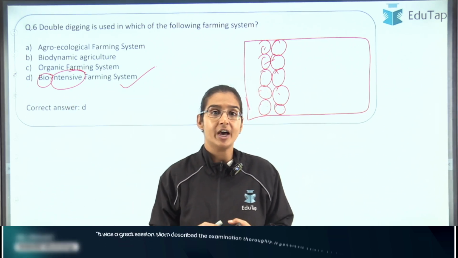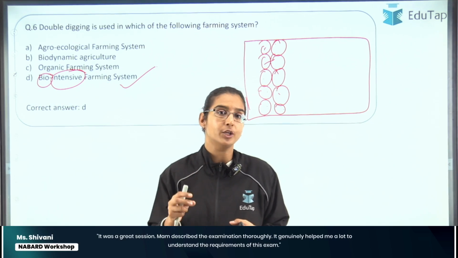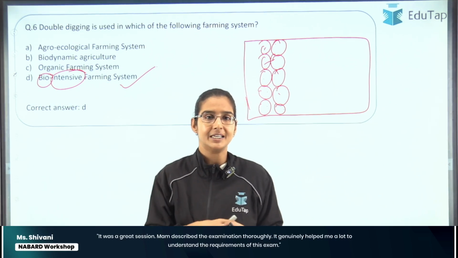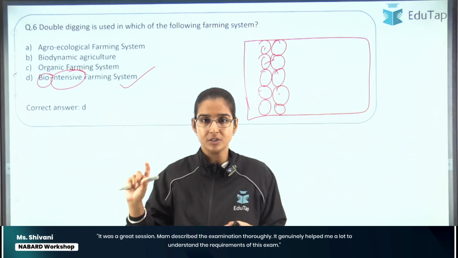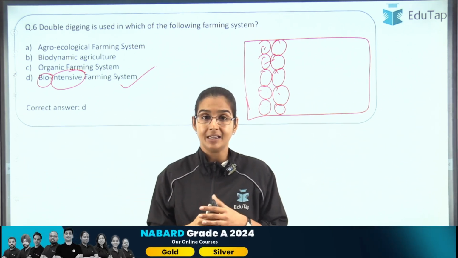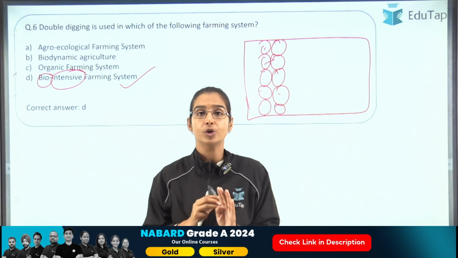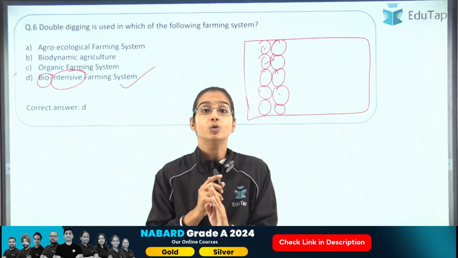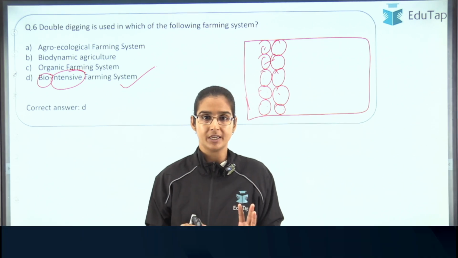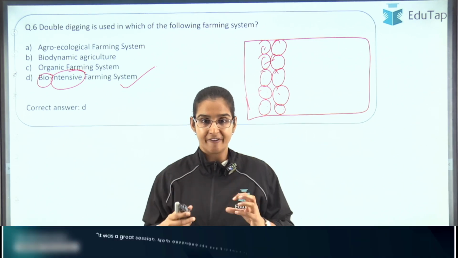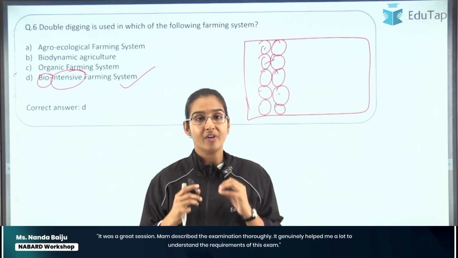For example, if we are using biopesticides, if we are using neem oil as a biopesticide for our crops, then it will be used in organic farming. But in biodynamic farming, we don't use, or you can say we use minimal things from the outside, right? Whatever we can have, we will have it on the farm itself.